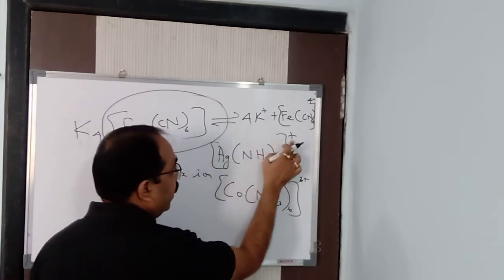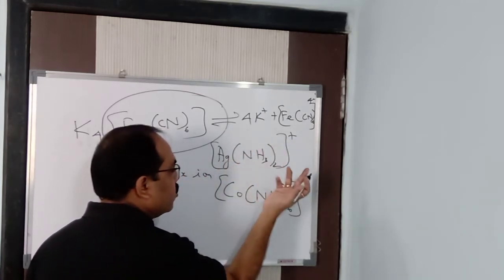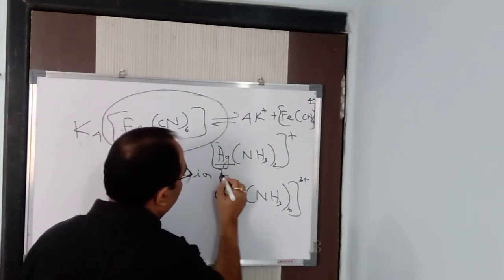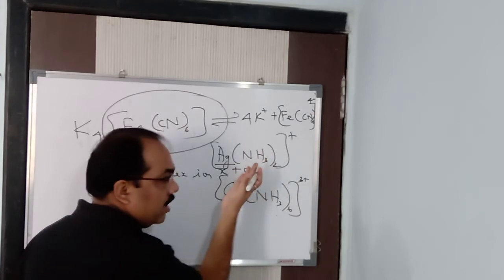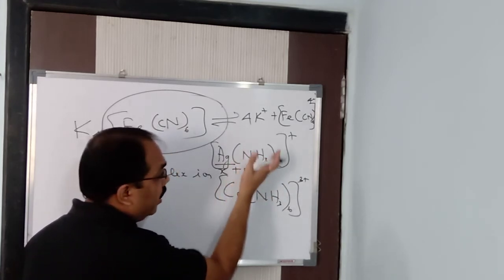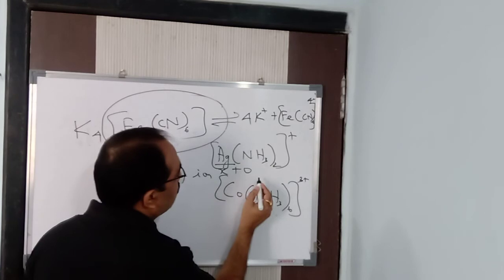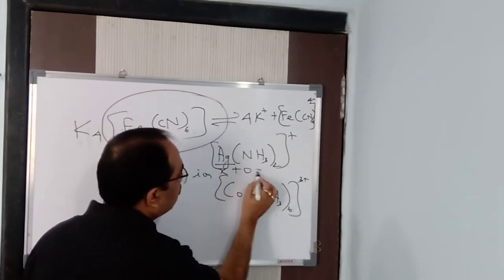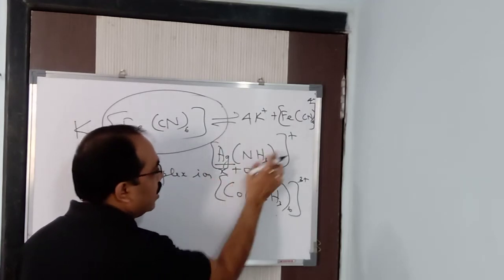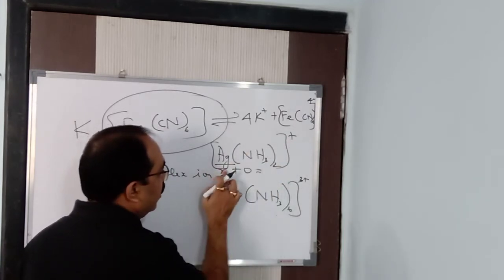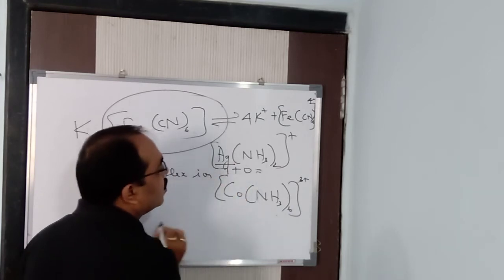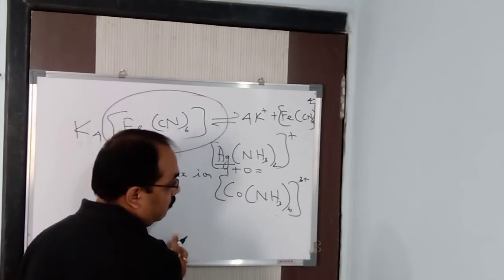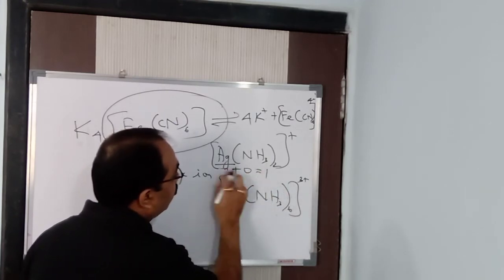The charge which I am writing here, do you know how I am finding it out? Very simple. You have the oxidation number. You take it as X, and this is 0, because ammonia is a neutral ligand, its charge is 0. So X plus 0 is equal to how much? That is what the charge should be. How do I know it is positive? It is because silver is positively charged, whose valency is plus 1. So 1 plus 0 is equal to 1. For that reason we get it.